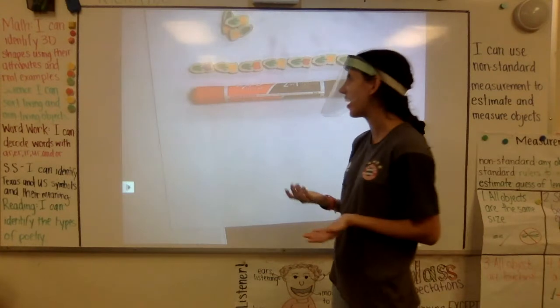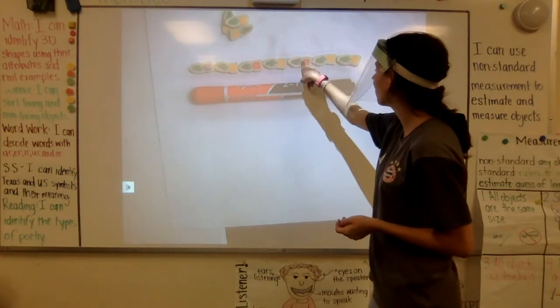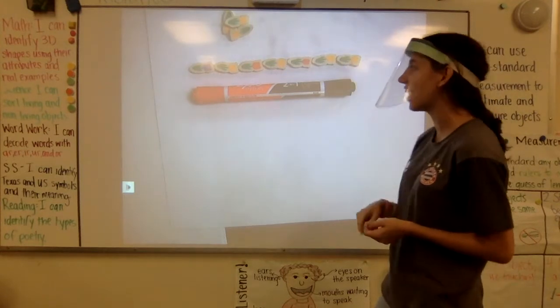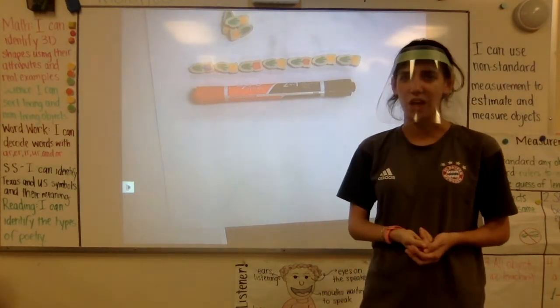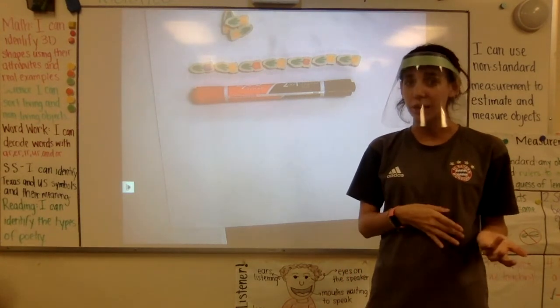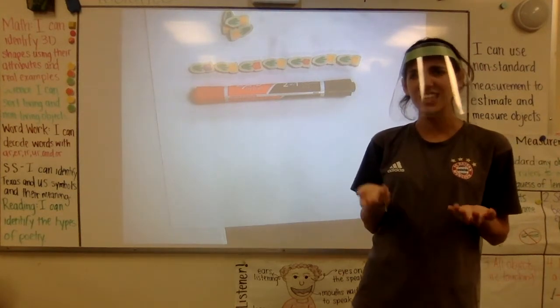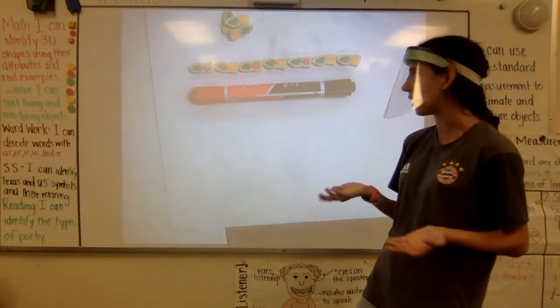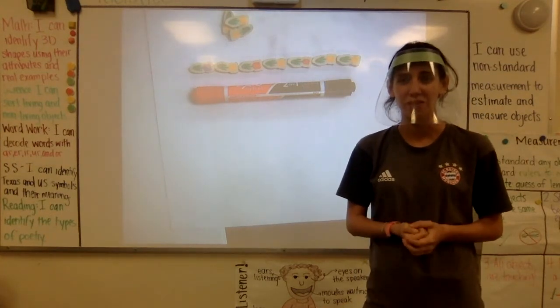Let's see how close my estimate is. 1, 2, 3, 4, 5, 6, 7. Oh, so this marker was actually 7 erasers long. Now, my estimate was close. I'm not going to go back and change it because we have to make sure that our estimate is before we measure. It's a guess of what we think it might be. And now I know that it's actually 7 erasers long.